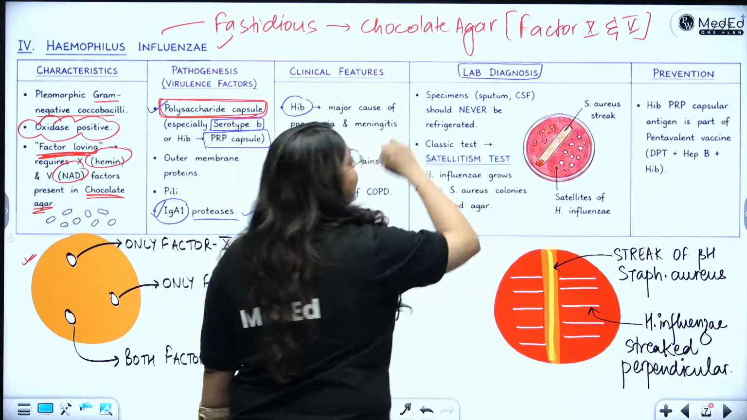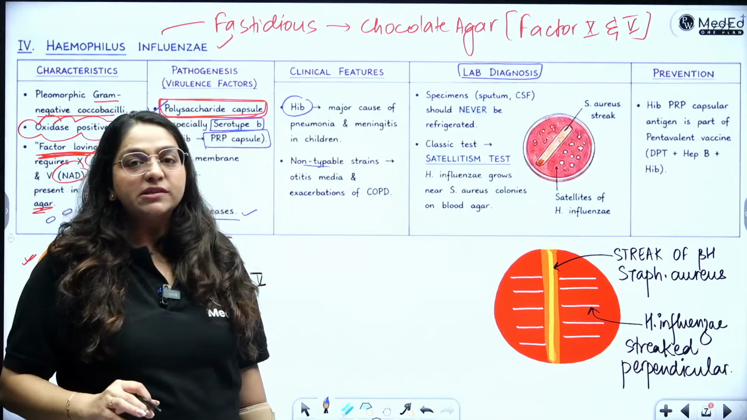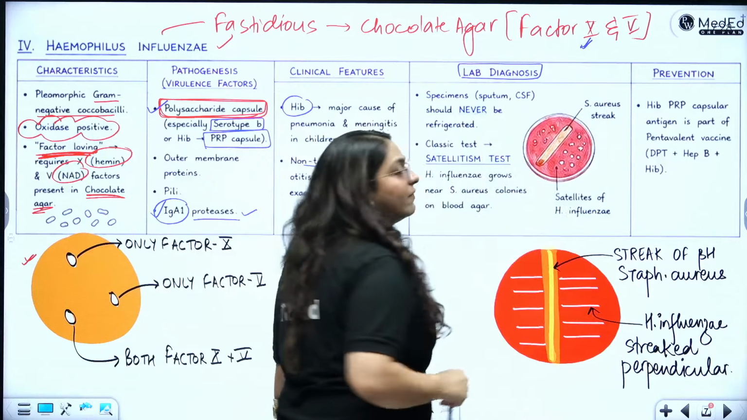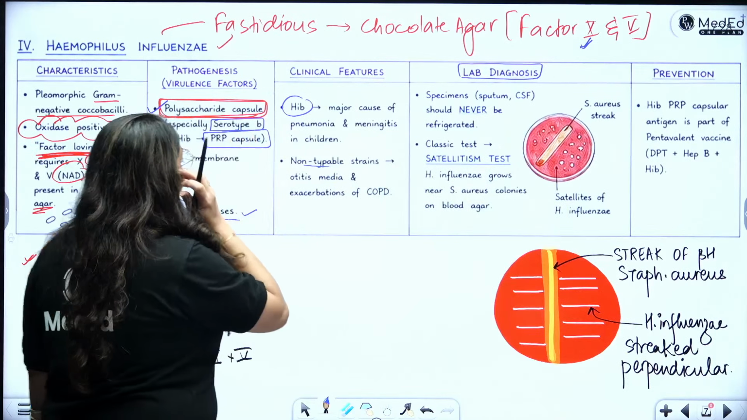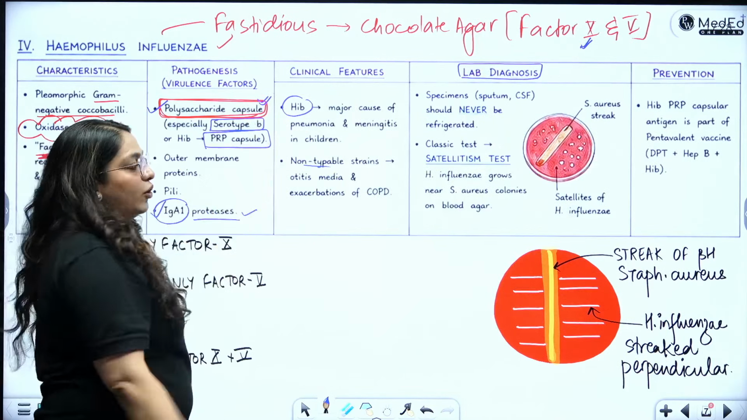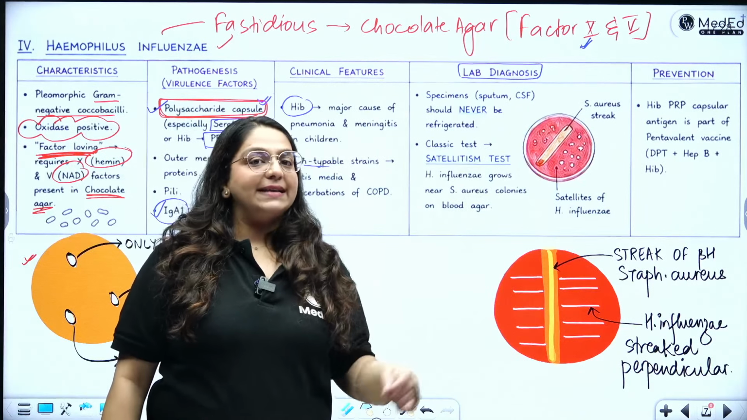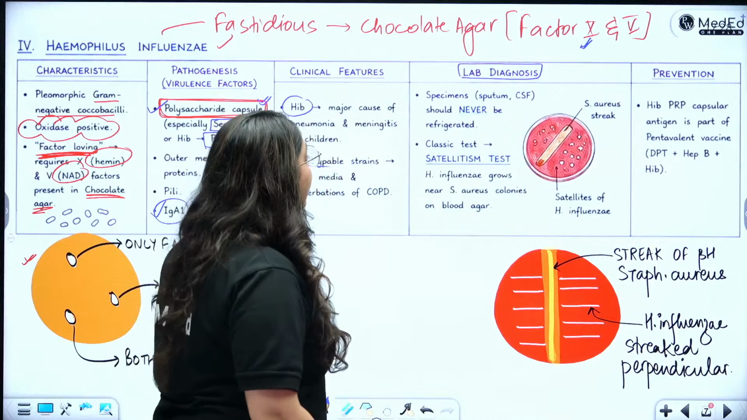We will obviously detect the most significant features. For lab diagnosis, I will find out whether this guy needs factor X or factor V. I will also find out whether it has a capsule or not. Majorly, what we do for lab diagnosis is detection of factor X and V. So, what have I done? I have taken the